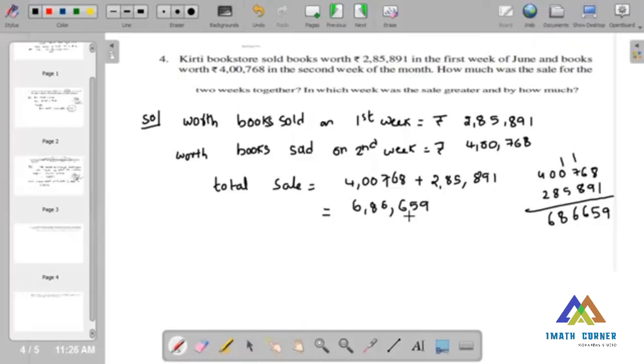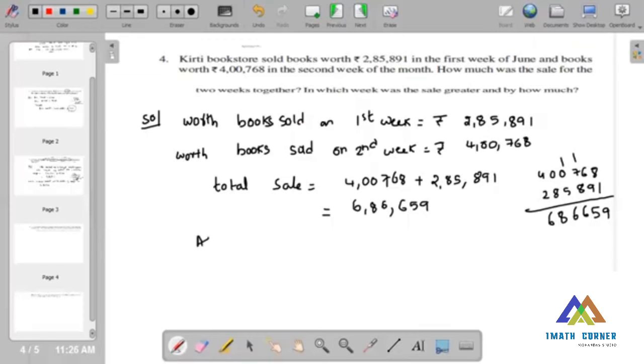Now we have to find which week was greater and by how much it was. Thus the sale for the 2 weeks together is 6,86,658.